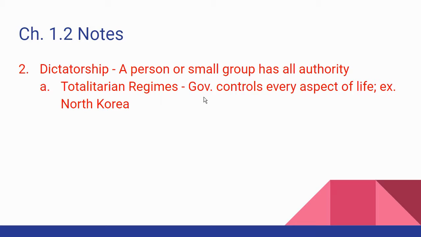Some dictatorships are not totalitarian. You may have a person or a group of people that run the country, but you still have a measure of freedom outside what the government says. But a totalitarian, they control every aspect of your life. Cuba would be another one, although it's probably not as totalitarian as North Korea would be.